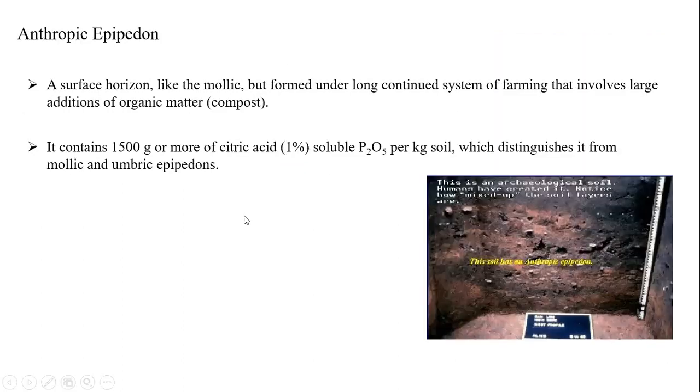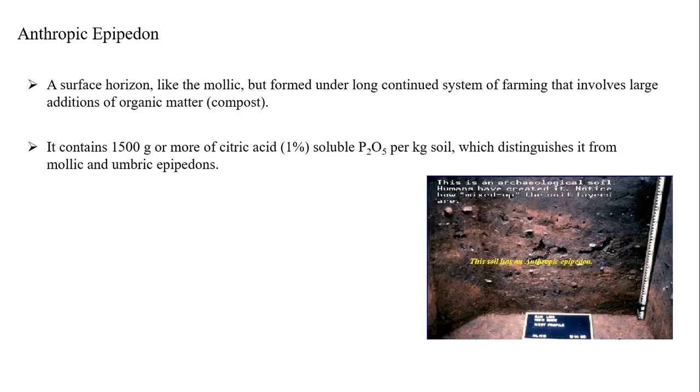Next one is the anthropic epipedon. Students, anthropic means human involvement, right? Surface horizon like mollic, but formed under a continuous system of farming that involves a large addition of organic matter. This is completely human interference. This epipedon is formed due to continuous farming or continuous addition of organic matter. This is very important: the epipedon found with continuous farming, you should mention as the anthropic epipedon.